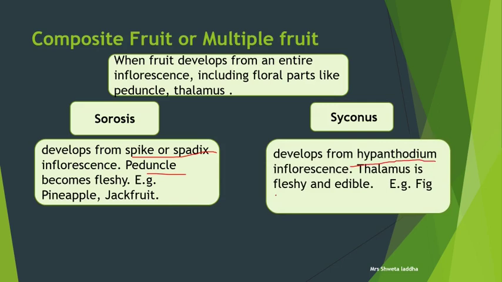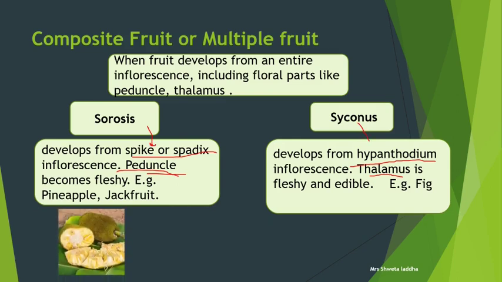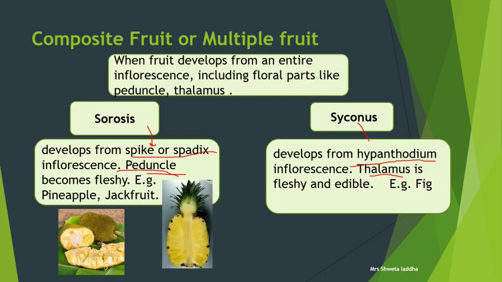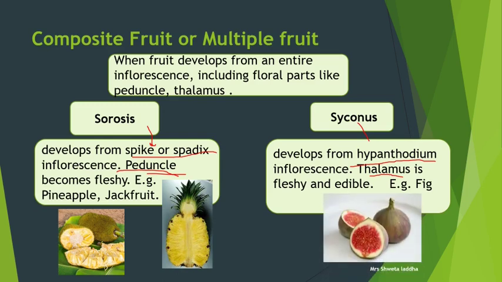Syconus develops from hypanthodium type of inflorescence. Thalamus here becomes fleshy and edible. In sorosis, the peduncle becomes fleshy. Sorosis is derived from spike or spadix type of inflorescence. Syconus, a composite fruit, is derived from hypanthodium type of inflorescence. Example of syconus is fig. This is jackfruit, phanas as we call it in Marathi, and this is pineapple, which show sorosis type of multiple fruit, and this is fig, which shows hypanthodium type of inflorescence developing into syconus type of multiple fruit.